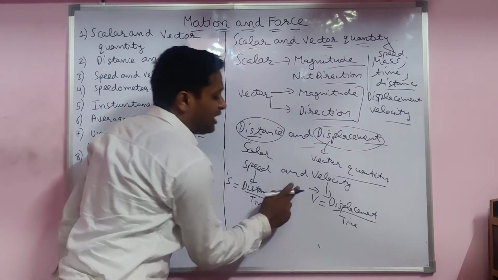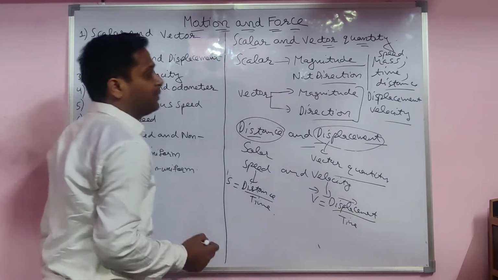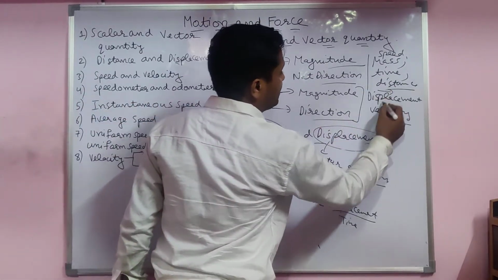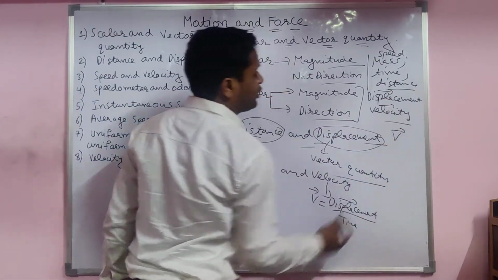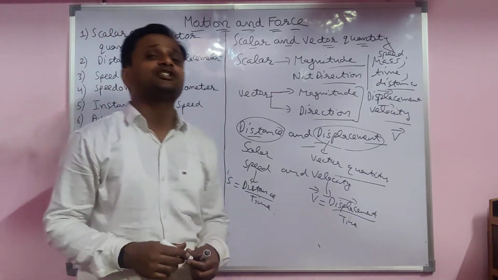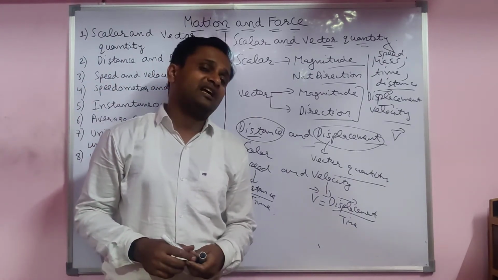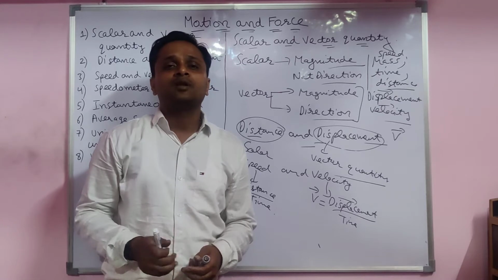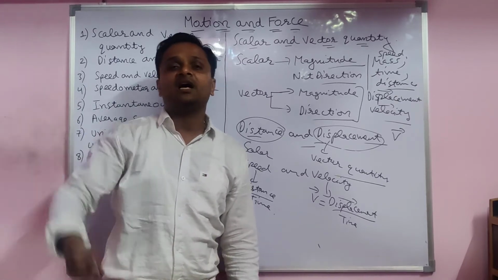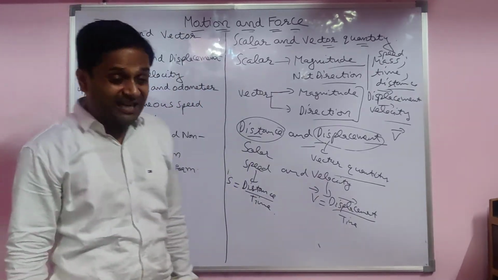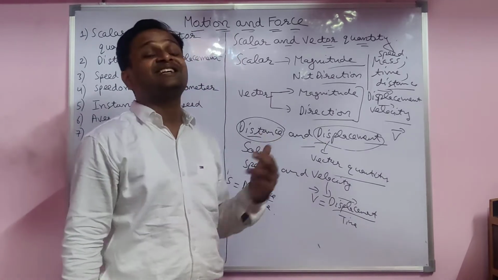In a vector quantity, you always put an arrow on top. Keep in mind, for example, for velocity, you always put an arrow. The arrow shows the direction. In a vector quantity, you have direction also, magnitude also. When we go from Dabwali to Bathinda, when I talk about the direction, then it is a vector quantity.